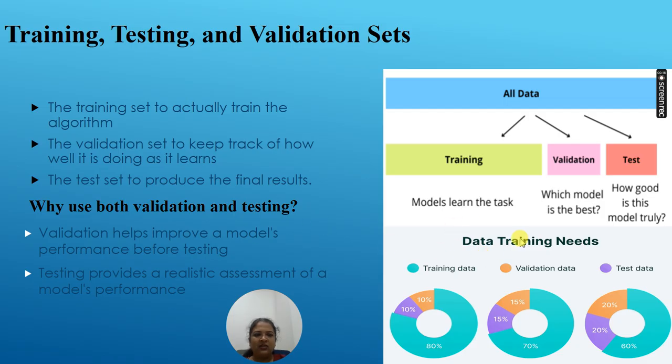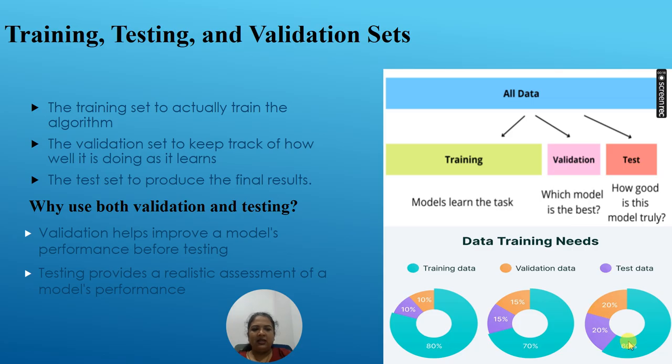If we look at what the percentage of training and testing data could be, here are some common examples. If we keep aside 80% of the data for training, then we will use 10% for validation and 10% for testing. If we use 70% of the data for training, then we can divide 15% each for the validation and testing data.